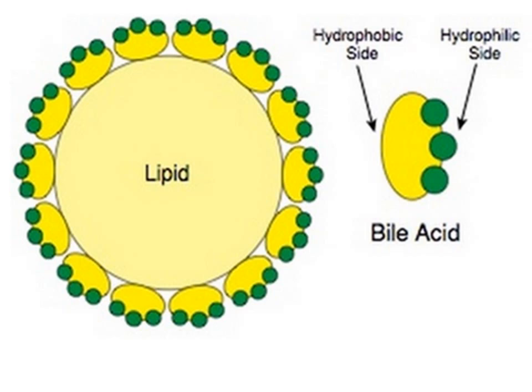This is possible because of the peculiar structure of bile acid. Bile acid has two portions, hydrophilic side and hydrophobic side. Hydrophilic side is the water loving side and hydrophobic is the water hating side. Bile acid or bile salt arranges itself in such a way that it forms a layer around a fat droplet or lipid droplet.